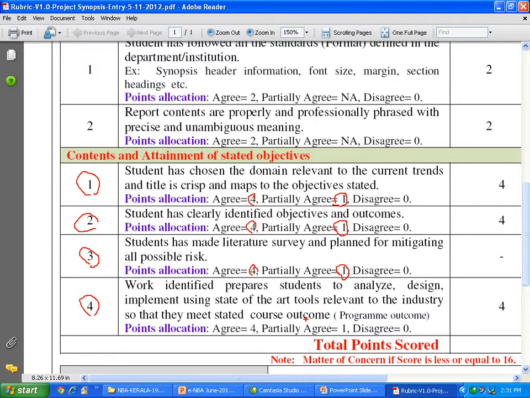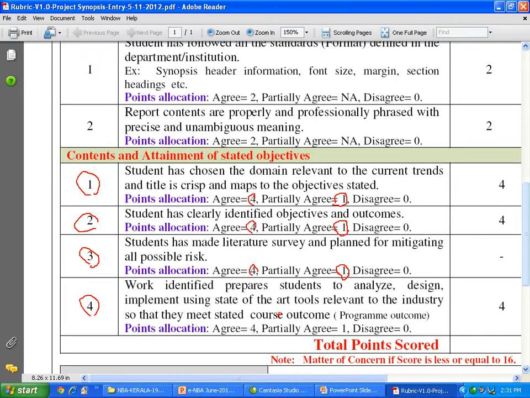Here is a project outcome. Project is also a course. So if it is outdated one, there is no point in doing that. It should help them to become a part of the industry or maybe higher studies, research, whatever that is there.